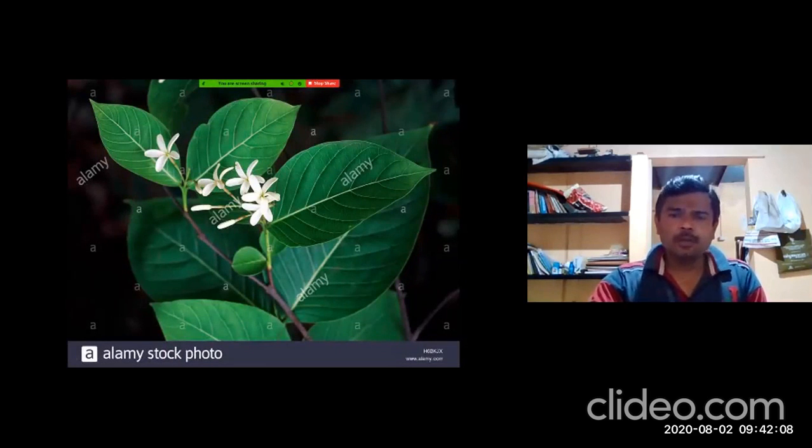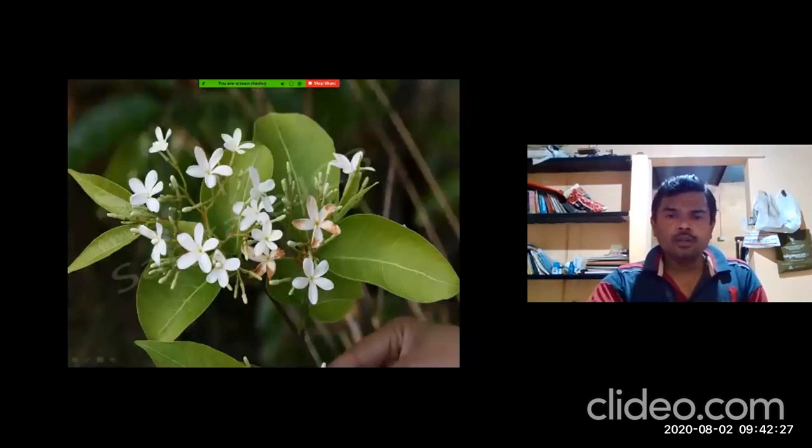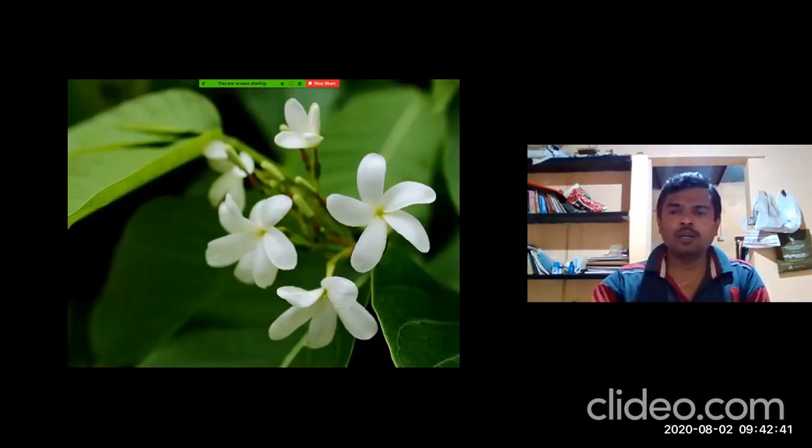In this picture you can observe the flowers. The flowers are terminal, at the end of the branches, not in the axillary region. It is a terminal corymbose cyme inflorescence, as you observed in the case of Ashoka.